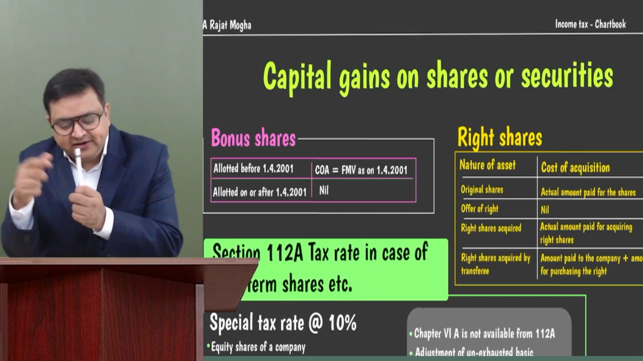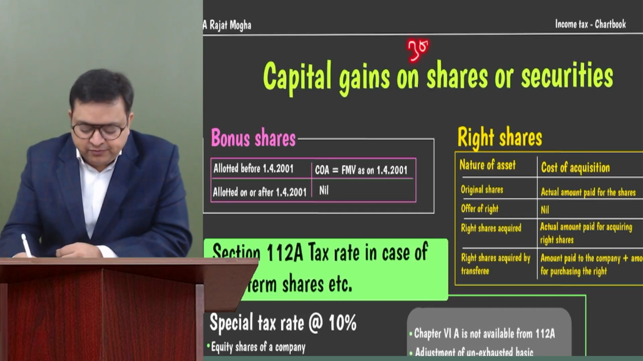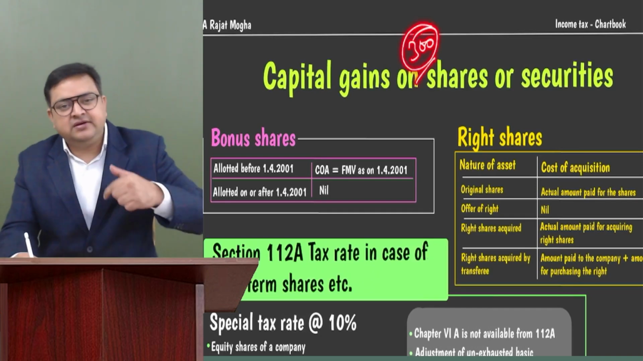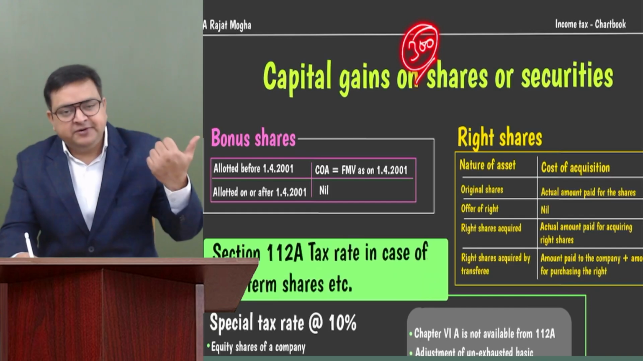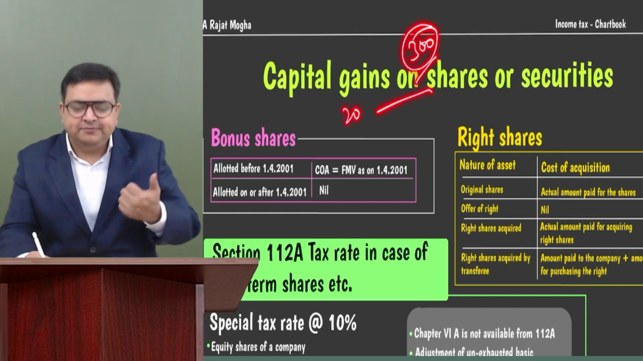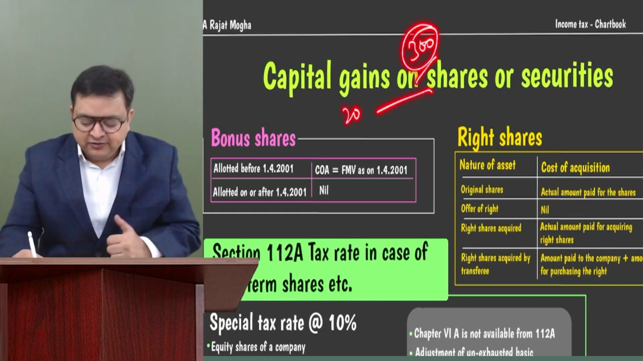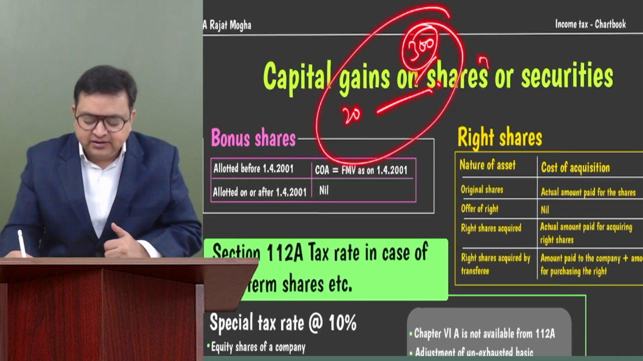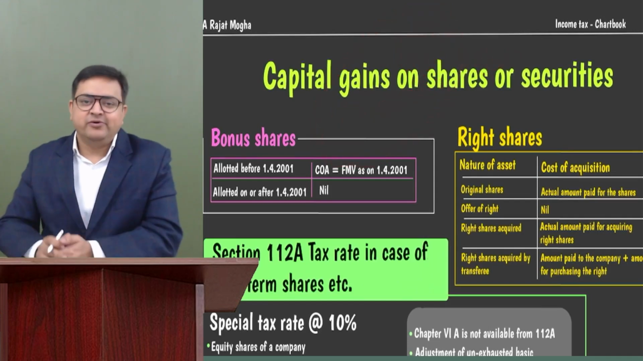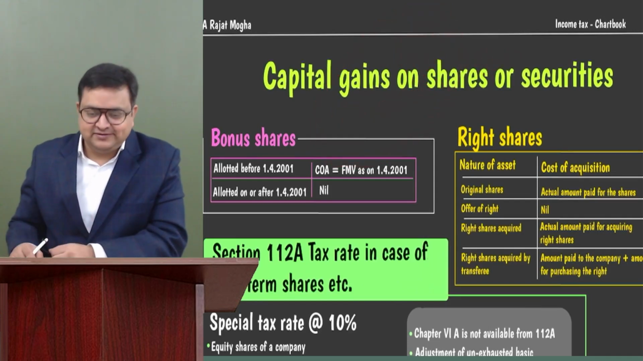To the company, let's say he's purchasing for 300 rupees per share. So 300 he has paid to the company, and to that person he has paid 20 rupees per share. So his cost of acquisition of this share would be 320 rupees. So this was about right shares. I believe that you are able to recall this.